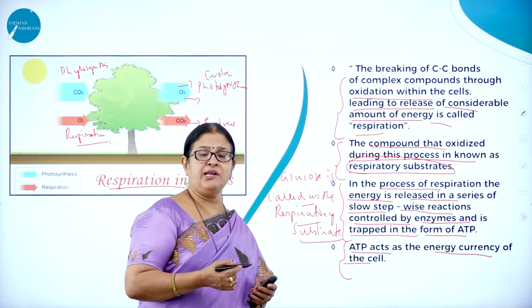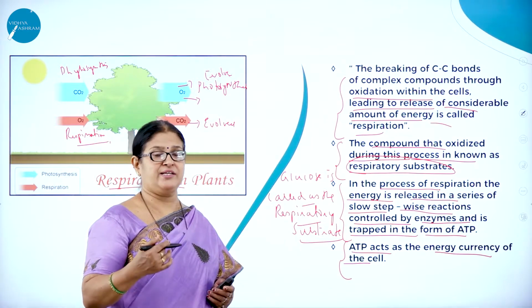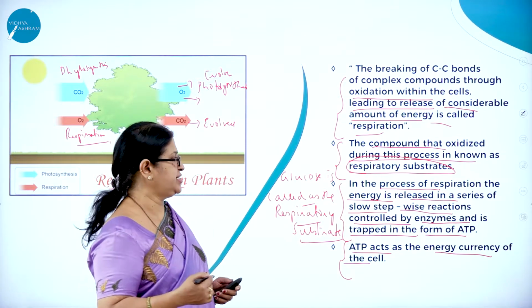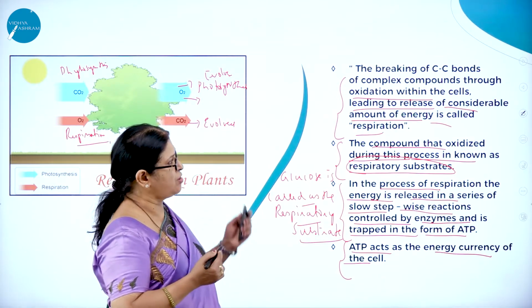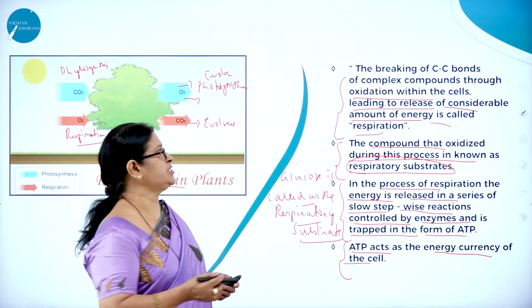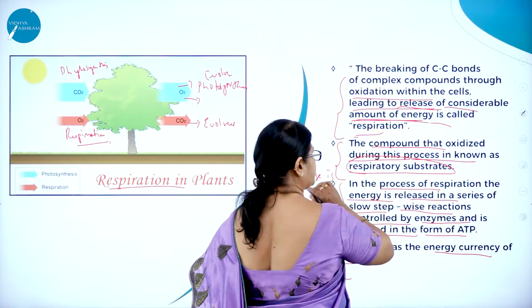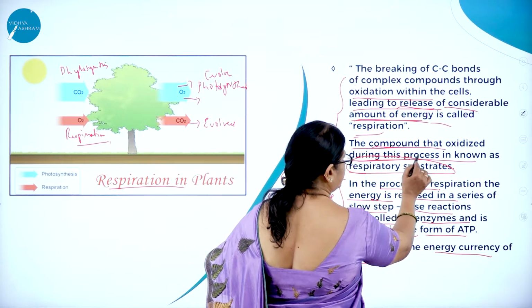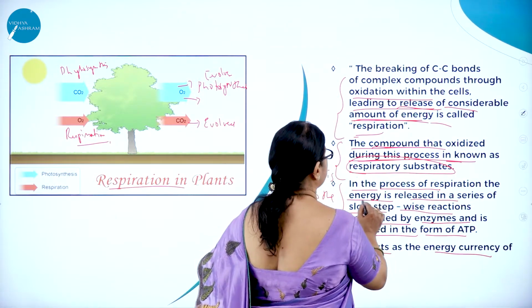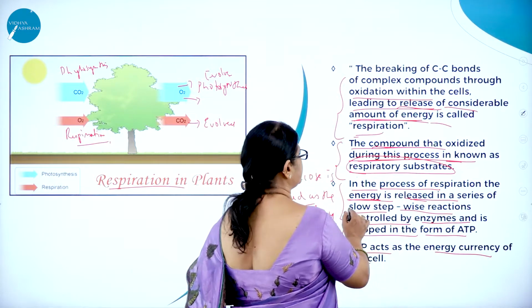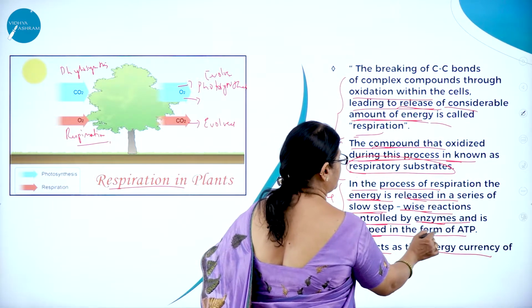So cellular respiration is a stepwise reaction mediated by many enzymes, thereby releasing energy, and this is called respiration. The breaking of the carbon compounds of complex compounds through oxidation within the cells, leading to release of a considerable amount of energy, is called respiration. The compound that is oxidized during this process is known as the respiratory substrate. In respiration, the energy is released in a series of slow stepwise reactions controlled by enzymes and is trapped in the form of ATP.